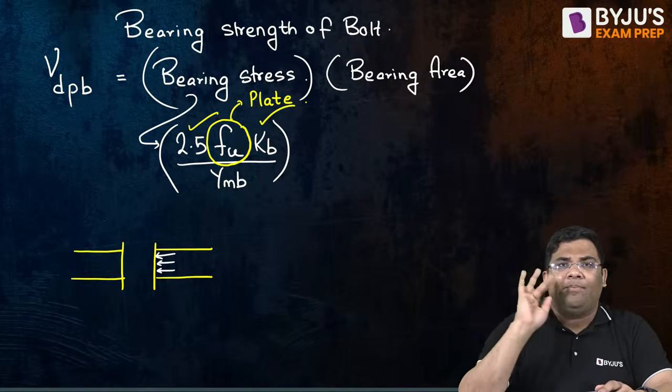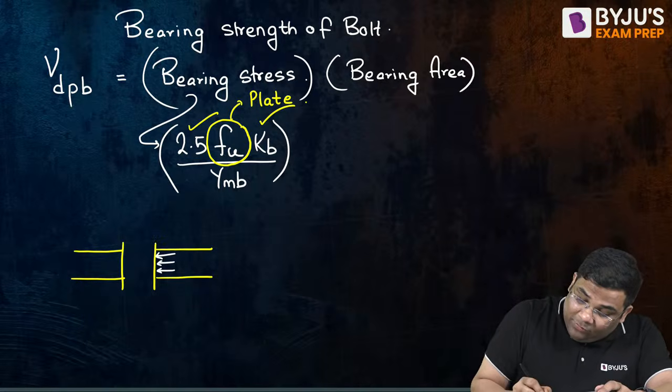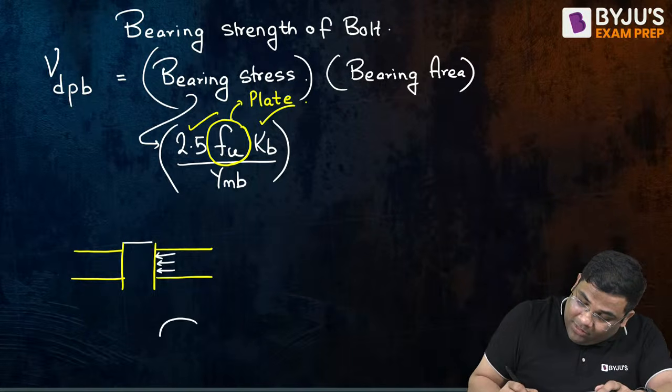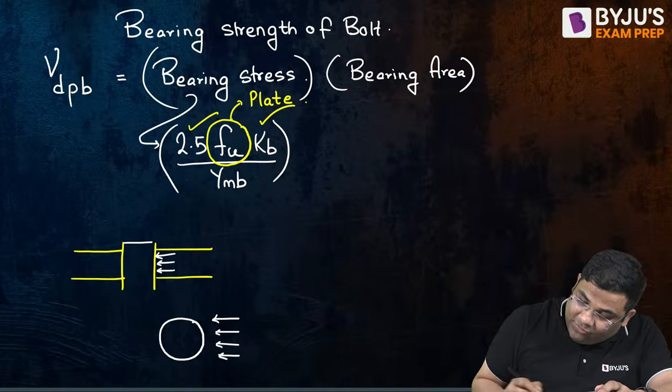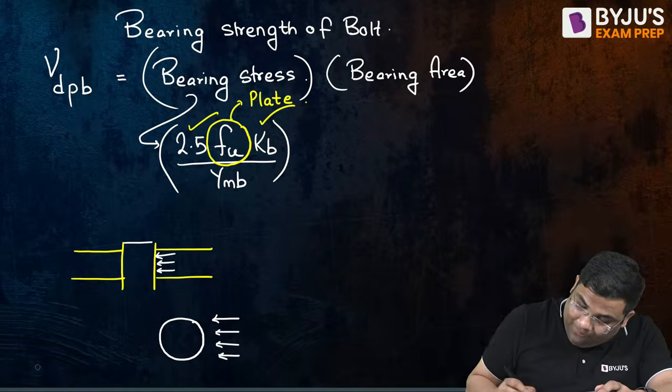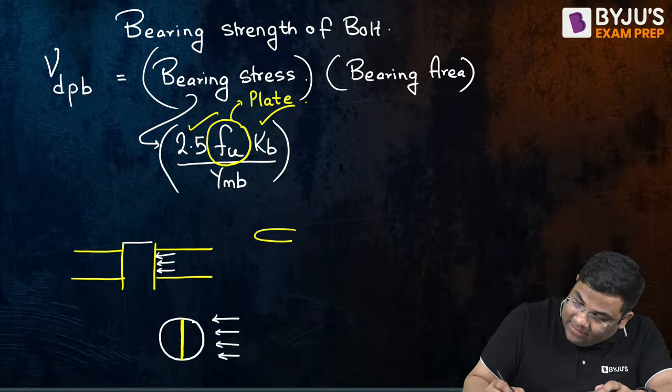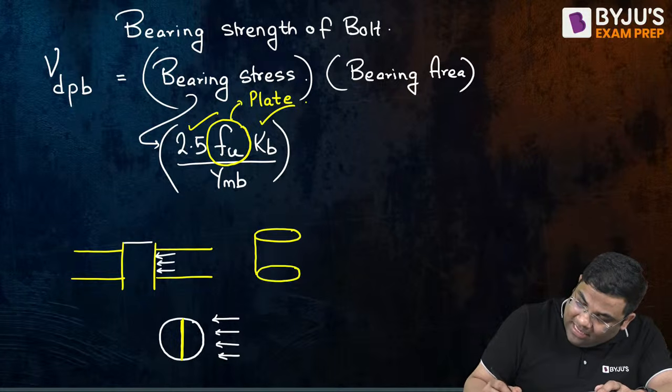Now bearing area. Now bearing area will be what? If you see the top view, this is the bolt, and this bearing stress is acting like this. Now this bearing stress will be acting on a projected area. Or if I take the cross section, the bolt is a cylinder.